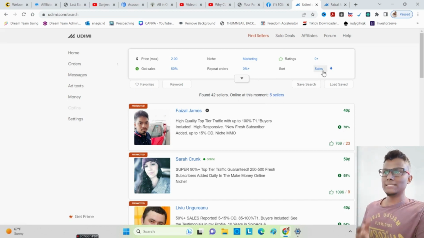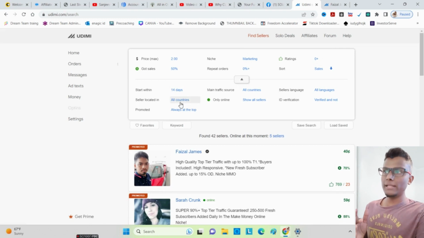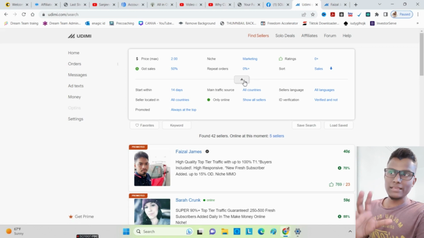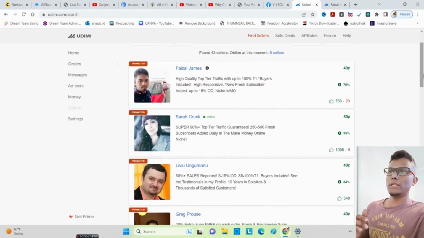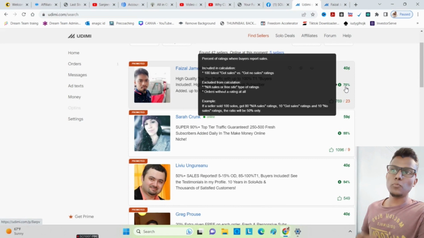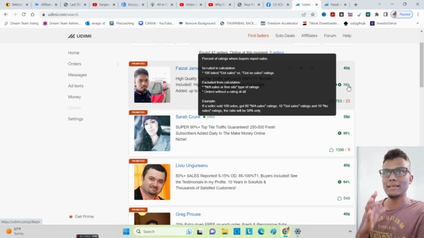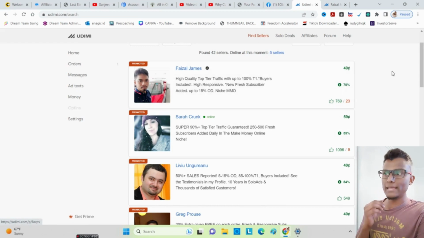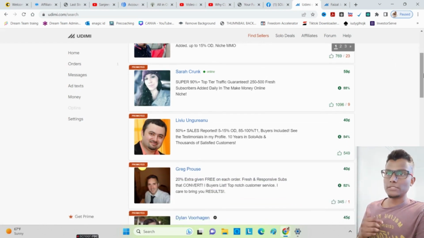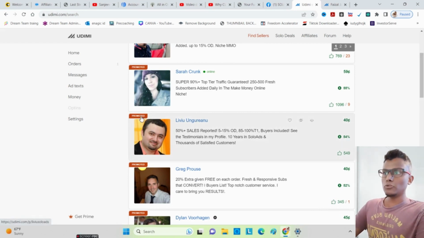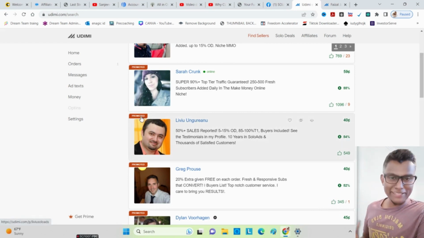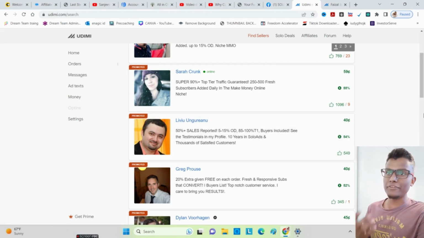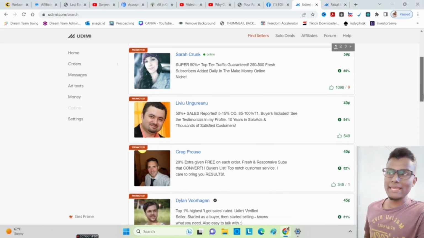And the sales, I'll just leave as it is. If you click down here, it doesn't matter what countries and anything, so I'll just leave that as it is. Now, what I'm actually looking for is the sale percentages and also the clicks that they're selling. In here you can see they're promoting the actual page, and they're also promoting the offer. That's why they're really high up on the page.